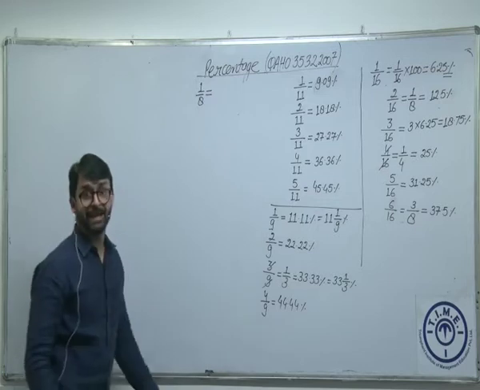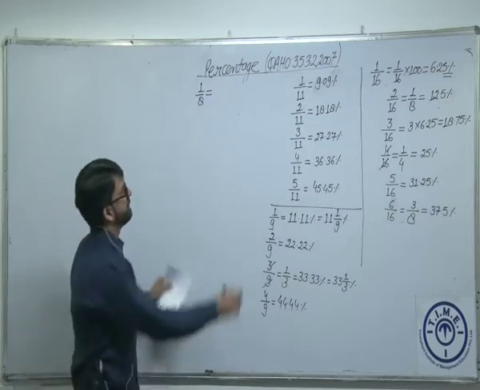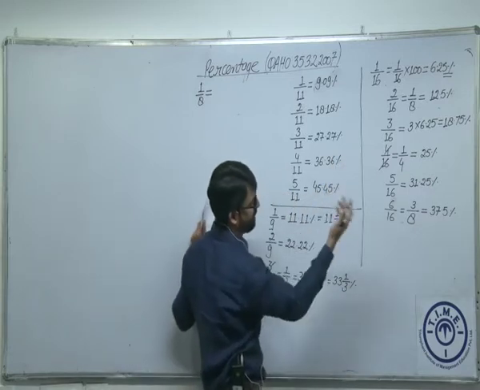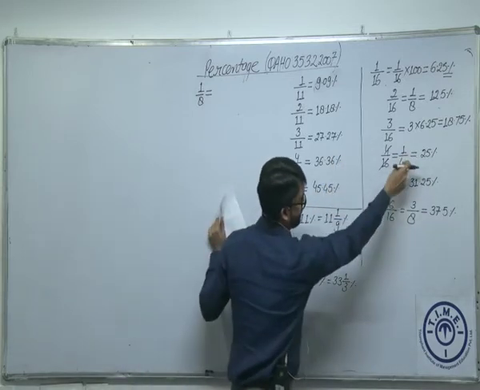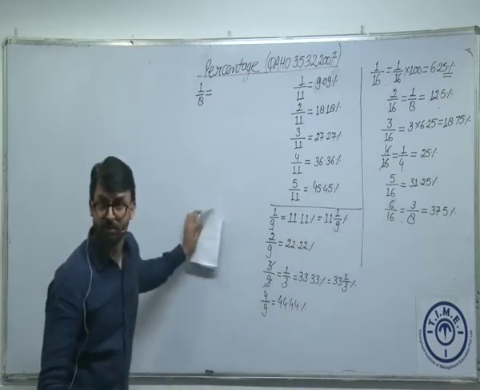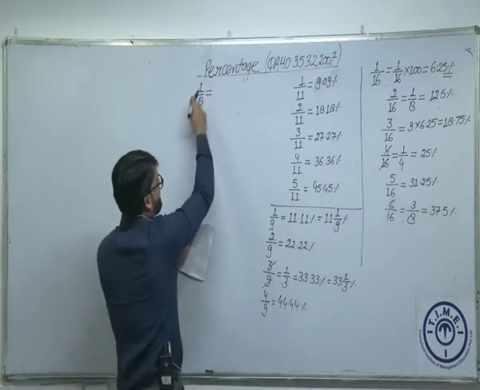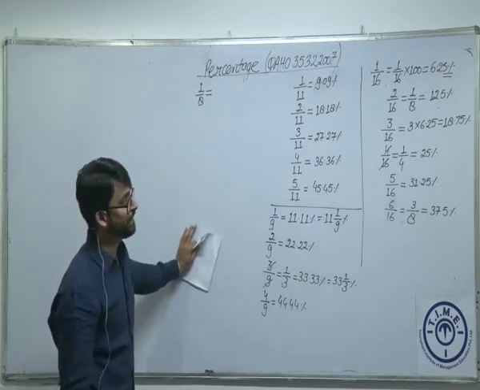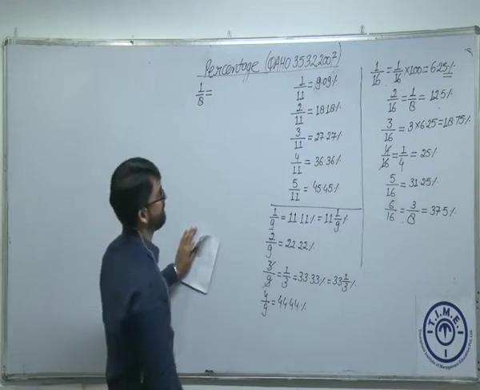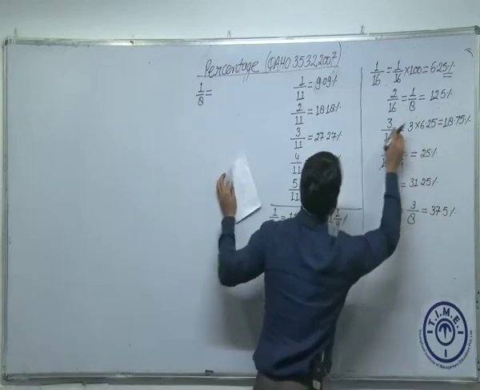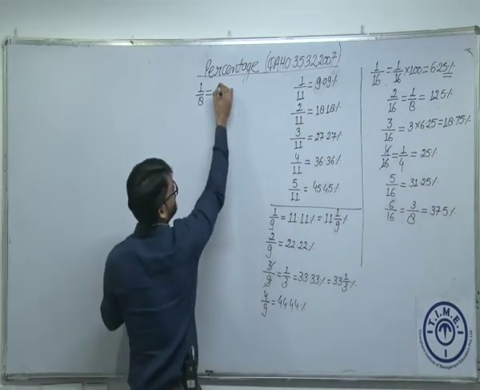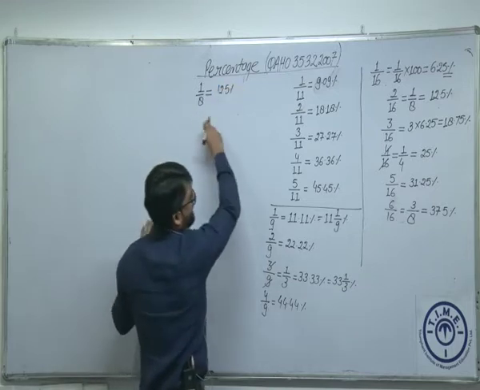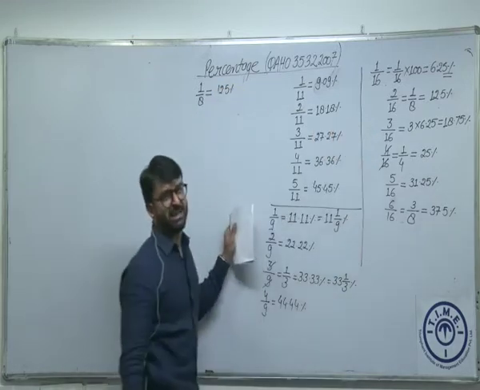Next table which we are going to use is the table of 1 by 8. What is 1 by 8? 1 by 4 we know. Do we have 1 by 4? Yes, this is 1 by 4. 1 by 4 is what percentage? 25. If I want to calculate 1 by 8, it has to be half of 1 by 4. Half of 25 is how much? 1 by 8, which is 12.5%. We already know 12.5%, so I can say 1 by 8 is 12.5%.